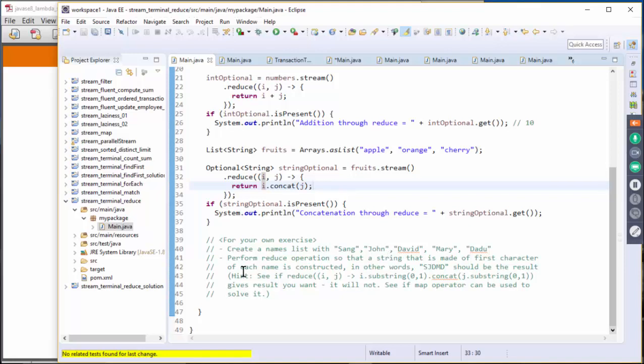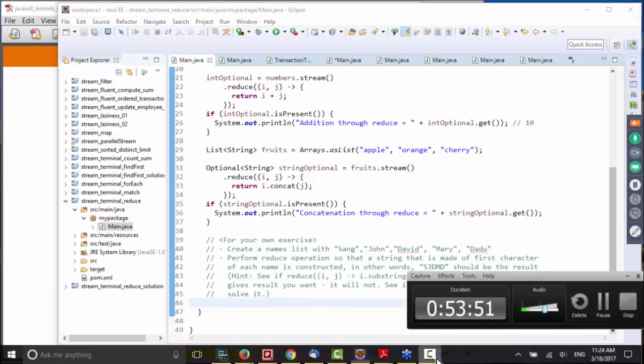Now, for your exercise, I want you to create a names list with Sang, John, David, Mary, and Dadu. Perform a reduce operation so that a string made of the first character of each name is concatenated. Basically, the result I want to get from this is S, J, D, M, D. This is what I want. I want you to try to solve this one and see whether you can come up with a solution.